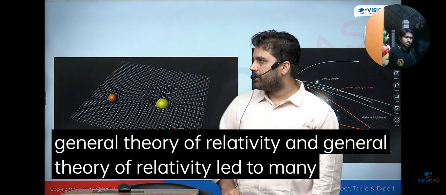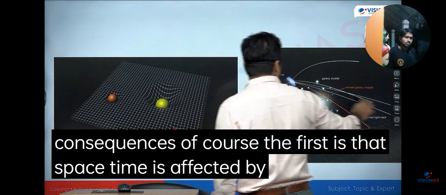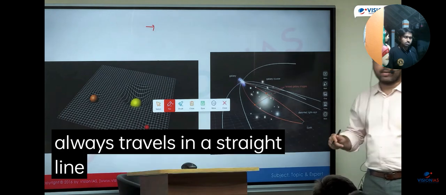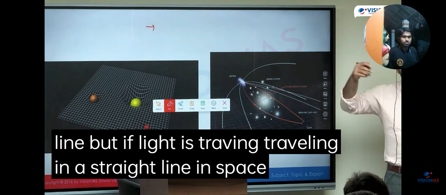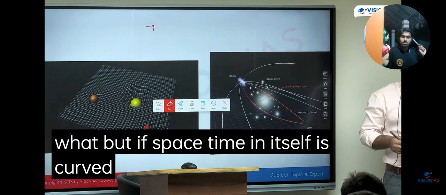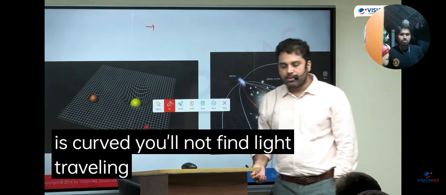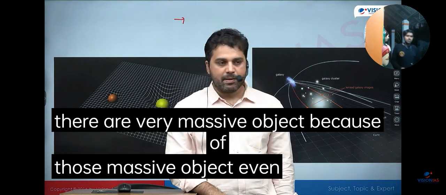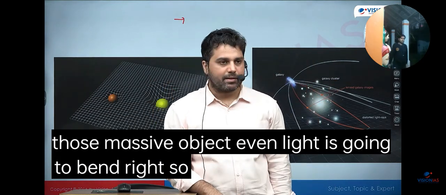And general theory of relativity led to many consequences. Of course, the first is that space-time is affected by gravity. So we have studied that light always travels in a straight line. But light may be traveling in a straight line in space-time, but what if space-time in itself is curved? Right. If space-time in itself is curved, you will not find light traveling in a straight line. You'll find light bending towards gravity. Whenever there are very massive objects, because of those massive objects, even light is going to bend. Right. So light is affected by gravity.